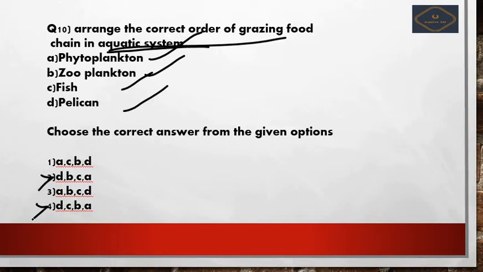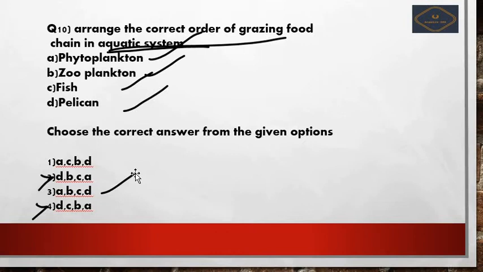So option number C is the right answer, because if phytoplankton is eaten by fish, then fish is in turn eaten by the pelican, then where will the zooplankton go? Will it go to heaven? So in this way you have to just eliminate the wrong options. I hope you understood how to eliminate wrong options in this question.